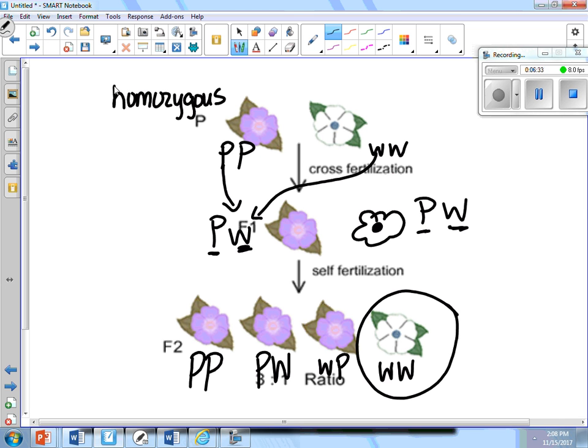Today, your task is from this paper that you should have taken from the black table. Get it out. Put your name on it. Today's date is the 15th. Put that on it.